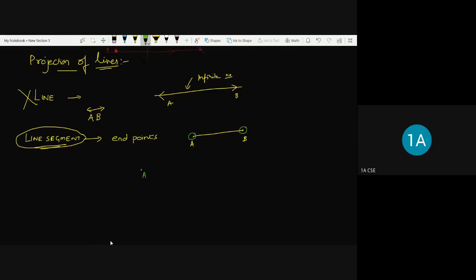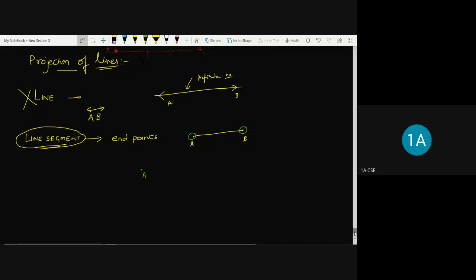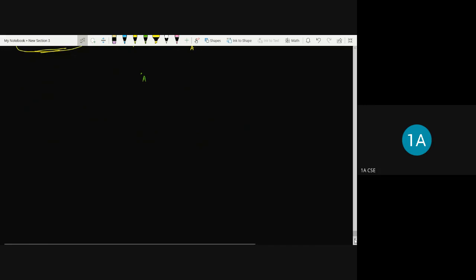Now, when I say the line has two endpoints, it is nothing but the projection of points, but here two points come into the picture. If I take a line AB, what does the projection of a line mean? For the projection of a point, we discussed that a point is located in a quadrant and then projected onto the planes of projection, and we obtained the views.